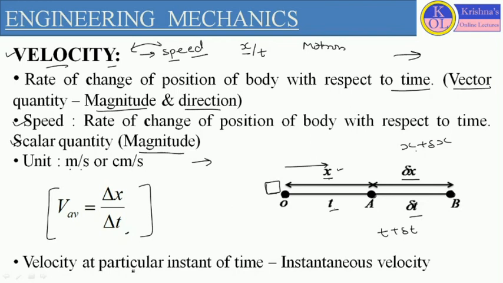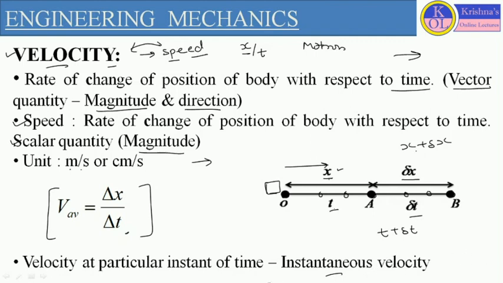Now instantaneous velocity is defined as the velocity at a particular instant of time. For example, if we are considering this particular point, or this particular point, or a point in between, and we want to define the velocity of the body or particle at that point, it is defined in terms of instantaneous velocity.